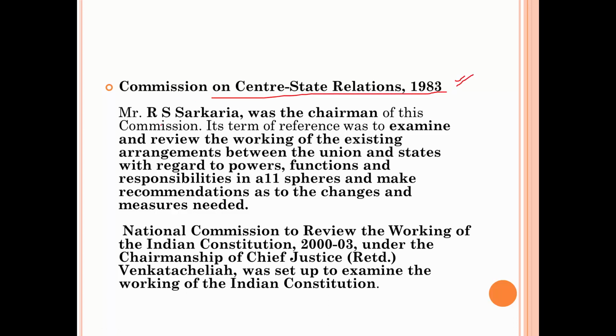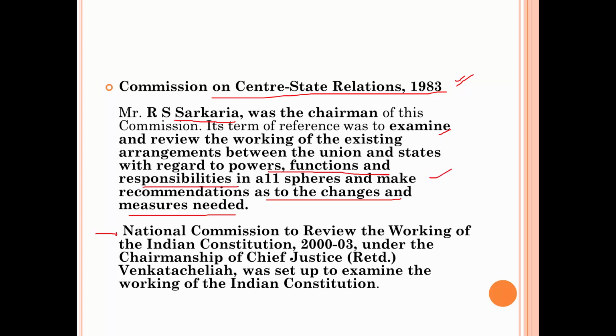Okay, then coming on the next commission on Center-State Relations 1983. This particular commission is a very popular commission, you know about Sarkaria. So this is the Sarkaria Commission. He was the chairman of this particular commission, and his term of reference was to examine and review the working of existing arrangement between the union and states with regard to powers, functions, and responsibilities in all spheres, and make recommendations as to changes and measures needed. Basically the Sarkaria Commission was to give recommendations for improvement of center-state relations. In simple words, just remember that.